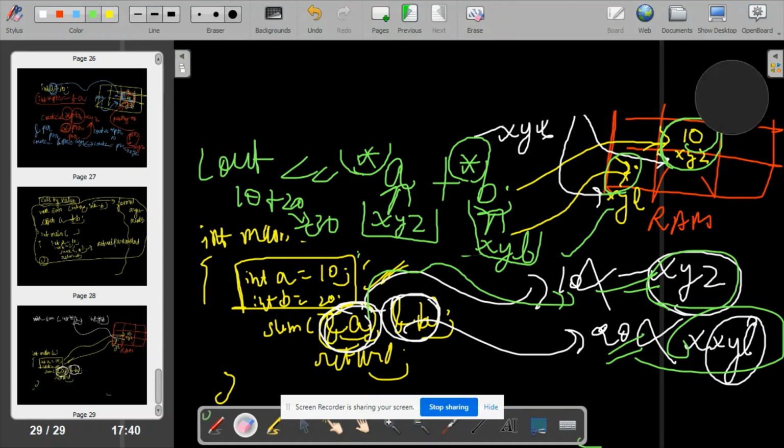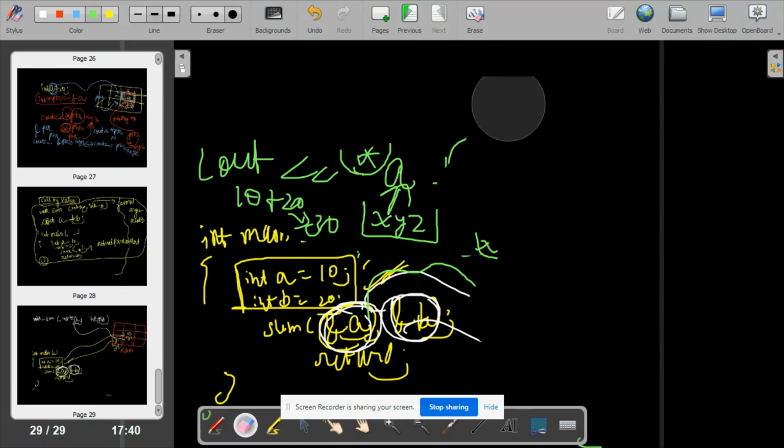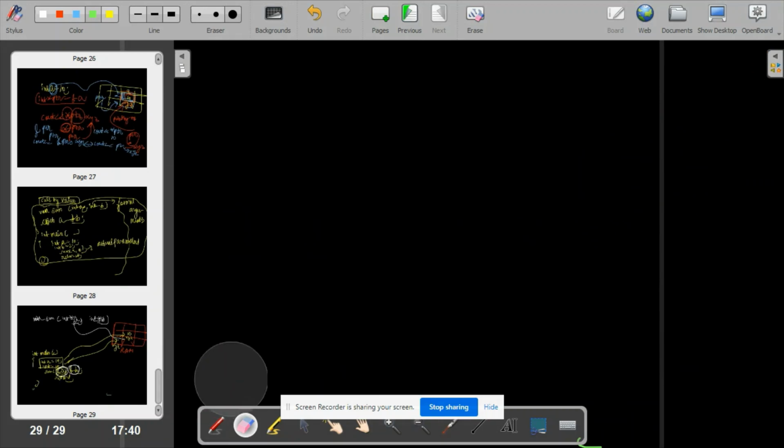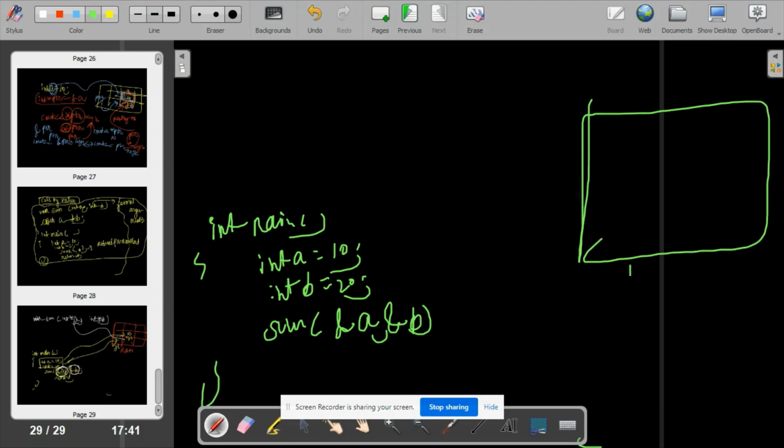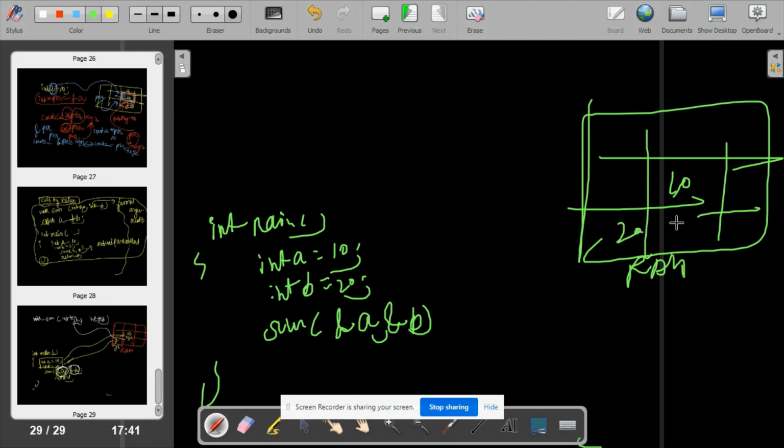If you want me to repeat it, let me quickly summarize this once more. This is the main function. I am writing int a is equal to 10, and b is 20. I am calling some function and passing the address of a and the address of b. It means this a and b are stored in the RAM somewhere with some address. Suppose this address is xyz, this address is xyl.